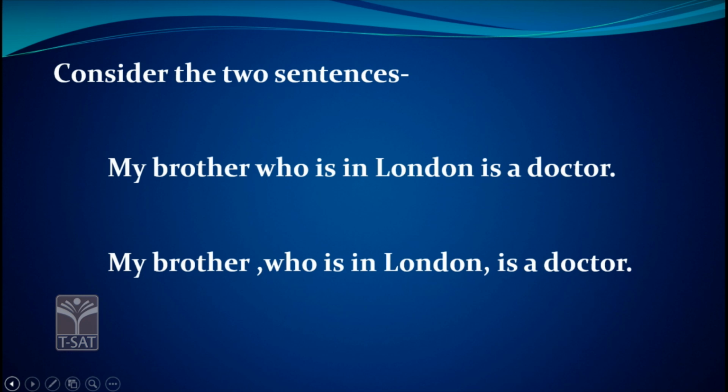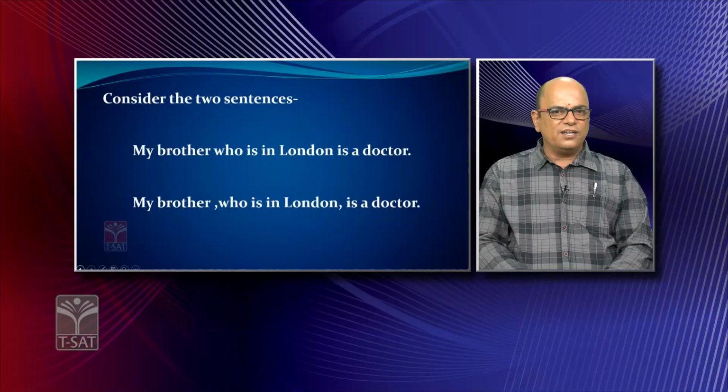If I say, my brother who is in London is a doctor, here it is restrictive or defining. You can assume that I have many brothers and one of my brothers is in London and he is a doctor. So the scope of the relative clause is restricted. We can say, my brother who is in London is a doctor.